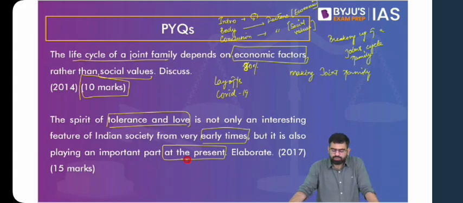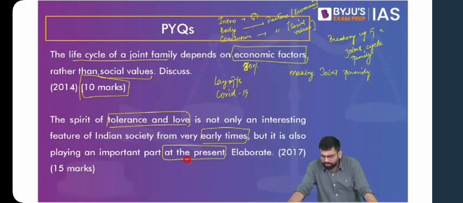If you look at this question, you can talk about the idea of tolerance and love from the olden times. Then you can move on to your medieval period, wherein as well you can talk about tolerance with respect to religion, tolerance with respect to politics, etc. And then if you come to present, you can talk about how we're still able to maintain this diversity. Why? Because tolerance and love are one of the most important values in Indian society.